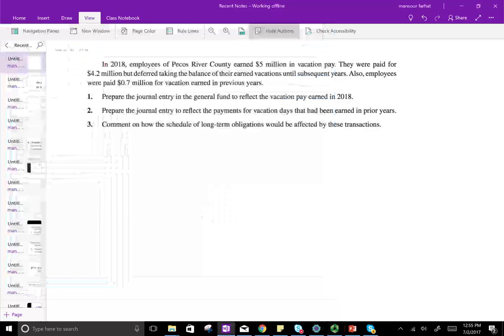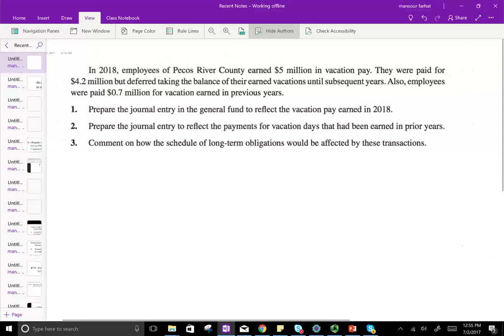Hello and welcome to this session in which we will look at a couple of examples that illustrate the compensated absences recording on the governmental fund financial statement. So let's take a look at this example.